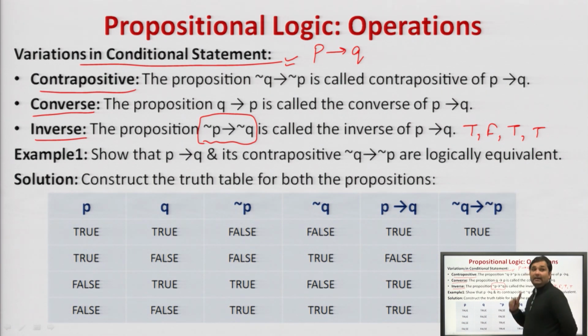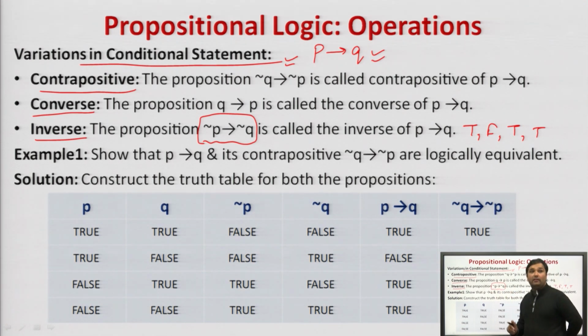You can easily understand what I am talking about. This is P implies Q in all four cases. And you remember, true, true will return true, true, false will return false, false, true will return true, false, false will return true. If P implies Q is this, then negation of P implies negation of Q, what will it be returning? We will check it out.